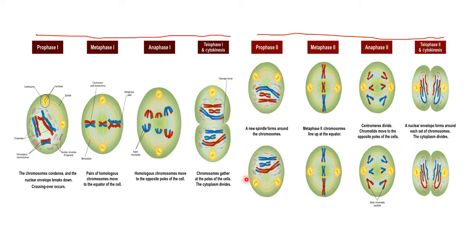Similarly, these cells again go through prophase, metaphase and anaphase reactions, which continue in meiosis 2. So finally, from 1 cell we get 4 cells. Here it is the parent cell, and 1, 2, 3, 4 are the 4 daughter cells.